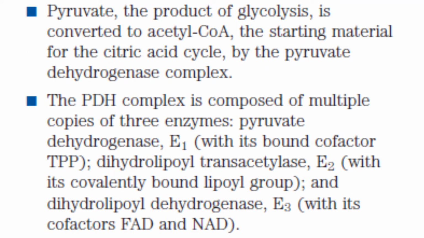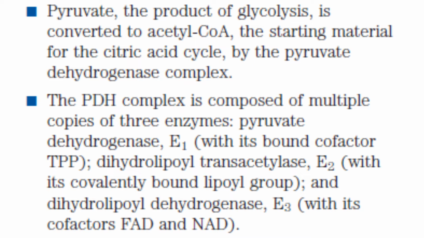As you are aware, pyruvate, which is the end product of glycolysis, is converted into acetyl coenzyme A in the mitochondrial matrix. The reaction is being catalyzed by a complex enzyme, pyruvate dehydrogenase complex.